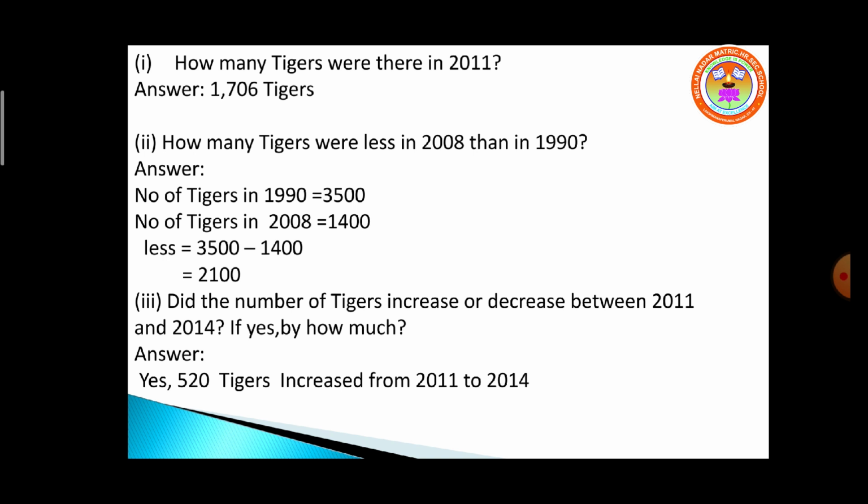The increase in the number of tigers is 520. Is it clear? You should write the two numbers, that is, in 2011 how many tigers are there and in 2014 how many tigers are there. See that data and find out the value, that is how many increased. Okay, how to do it? You have to do the subtraction only. Is it clear? Hope you understand this problem. It's a very easy problem. They have given one collection of data. By seeing the data, we have to find out the answers for the given questions. Is it clear, children? Yes.